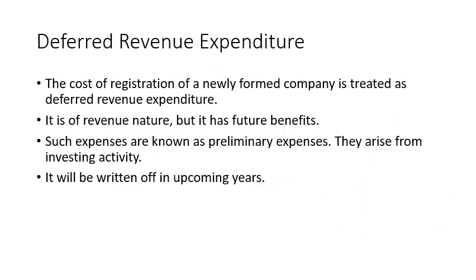Second example is cost of registration of a newly formed company. So that cost of registration will be treated as deferred revenue expenditure. Now why it is a deferred revenue expenditure? So we have to see where it arises, from which activity it arises. It arises from investing activity. Investing activity means what? There are 3 activities.